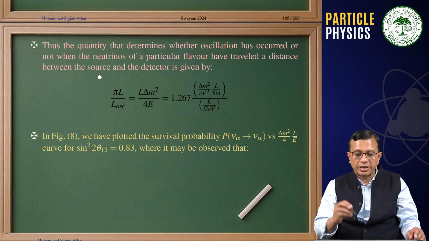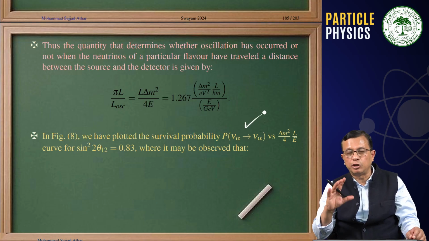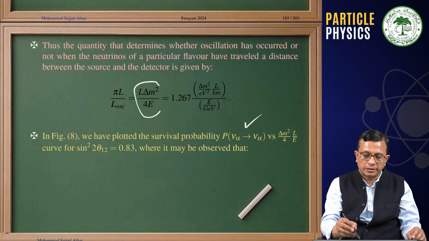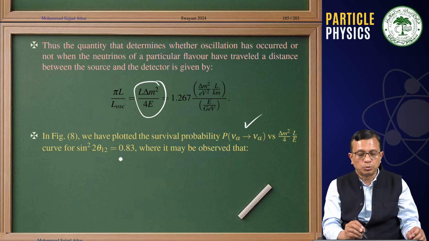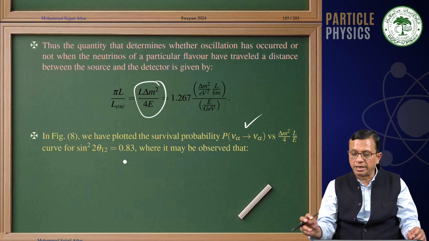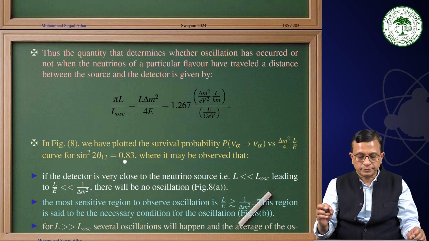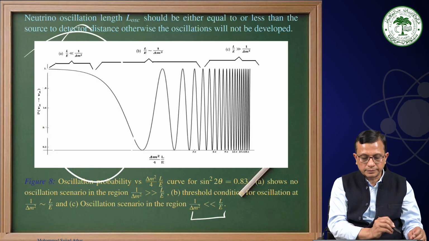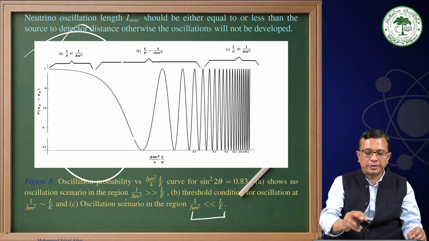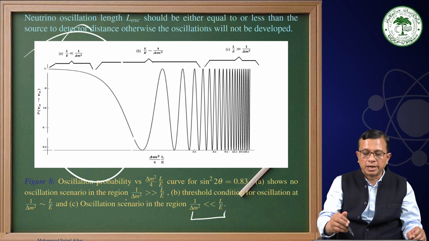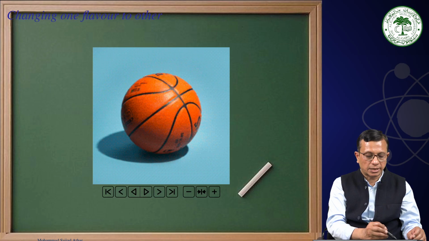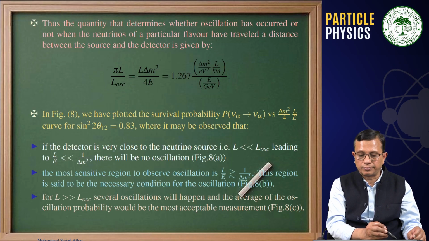In figure 8, we have plotted the survival probability, that means a νμ remains a νμ, versus Δm² by 4 times L by E, for sin²2θ12 equal to 0.83, where it may be observed that in this region there is no oscillation, here you have a few oscillations, and in this region you have many oscillations, and that is why you take the average.